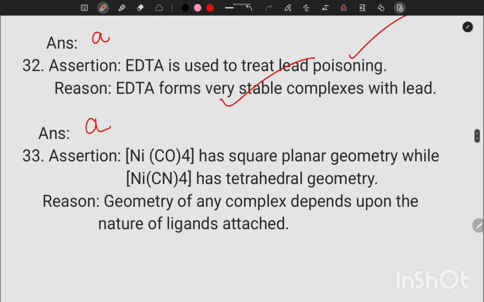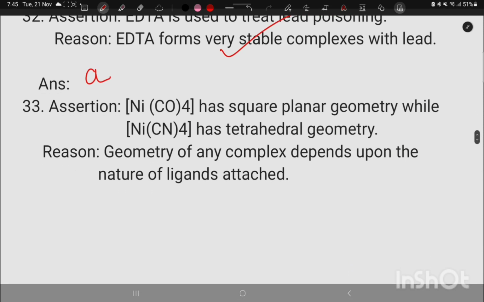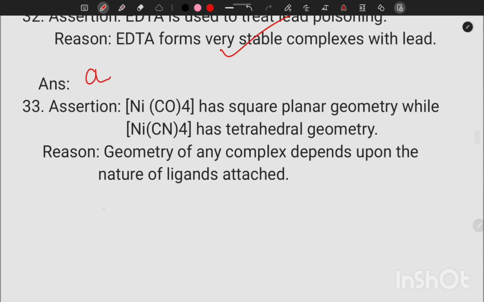Nickel tetracarbonyl has square planar geometry, while nickel cyanide has tetrahedral geometry. Nickel, its electronic configuration is argon 4s2 3d8. In nickel tetracarbonyl, carbonyl is a neutral ligand, so nickel is in zero oxidation state, so you don't have to remove any electron. We have 10 electrons, and since CO is a strong ligand, 4s electrons will be shifted to 3d8 as a part of strong ligand will force the electron for pairing.